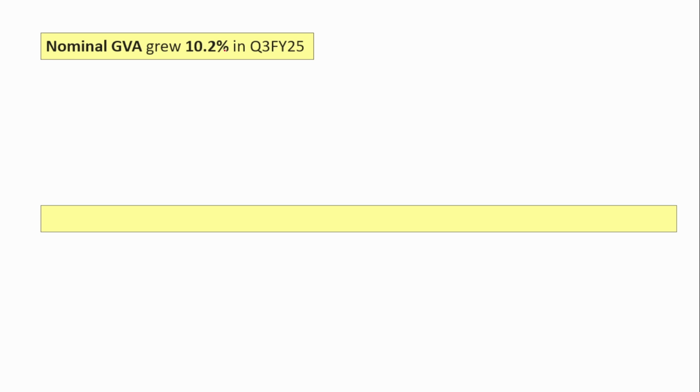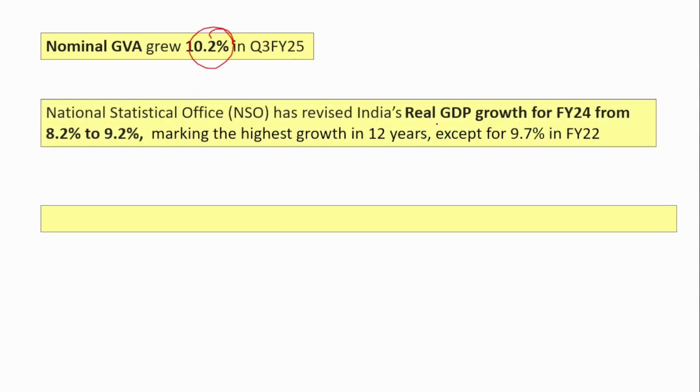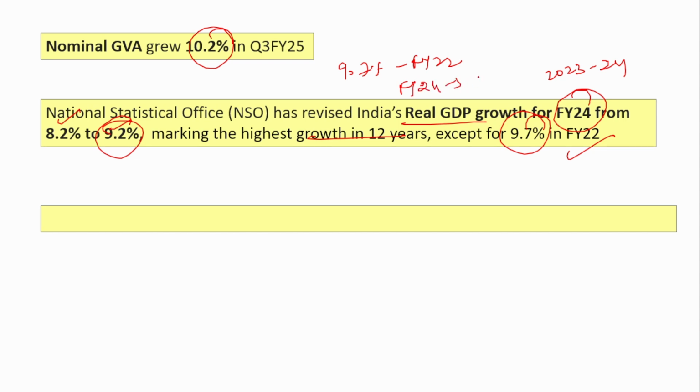And nominal GVA grew at 10.2% in Q3 of financial year 25. So the National Statistical Office has revised India's real GDP growth for financial year 24, that is 2023-24. They have revised the real GDP growth from 8.2% to 9.2%, marking the highest growth in 12 years except for 9.7% in financial year 22. So in the past 12 years, it is the second time it has shown this highest growth. The first time was 9.7% in financial year 22. Now in financial year 24, it is 9.2%. Previously it had been estimated at 8.2%, now it has been revised to 9.2%.